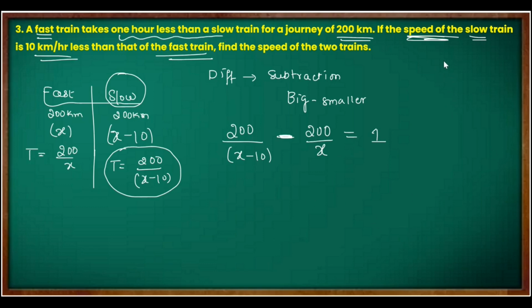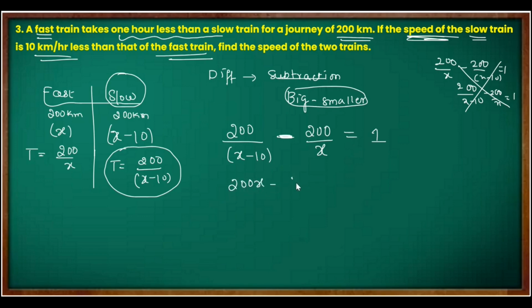So it is very important whether you choose 200 by x minus 10 minus 200 by x equal to 1, or vice versa, 200 by x minus 200 by x minus 10 equal to 1, because the answer will change. So you need to observe carefully. Subtraction, bigger means who is taking more time. Okay, now it is very easy.